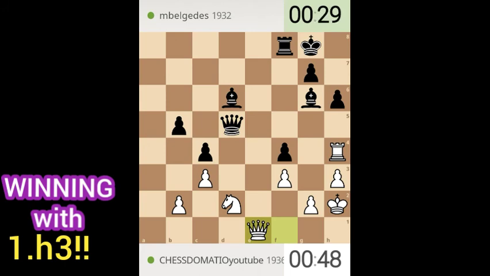So queen d2, attacking the queen first and giving the knight a post on e4. I think e4, and then attacking the bishop.